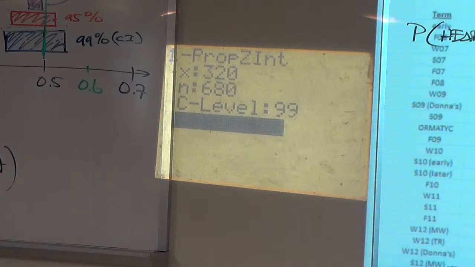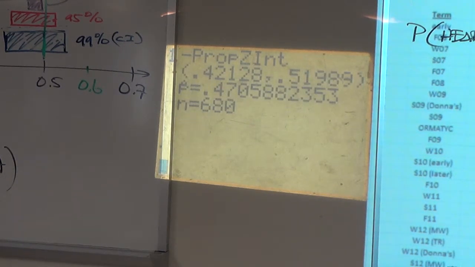What's going to stay the same and what's going to change? I have a vote for p hat is going to stay the same. Yes. Does that make sense? Makes perfect sense. P hat is x over n. If you double x and double n, it's like you didn't change anything as far as p hat goes. That means the center of our interval is still going to be at 47%. So what's going to change?